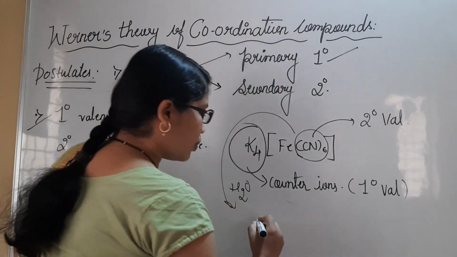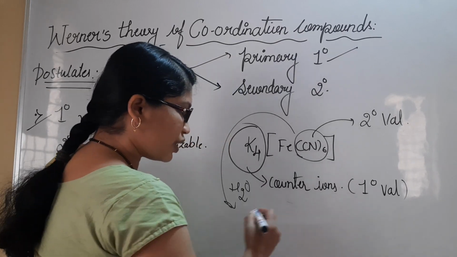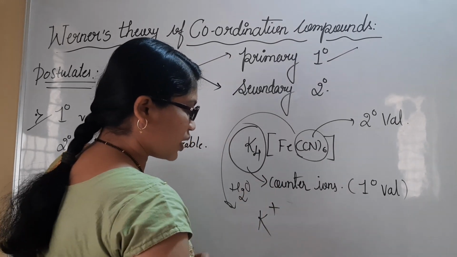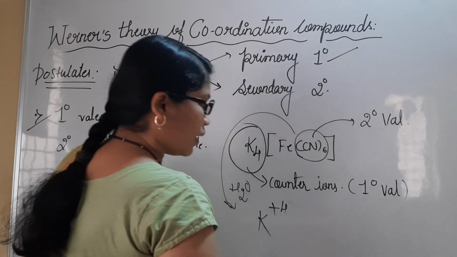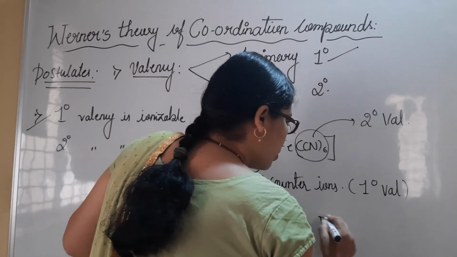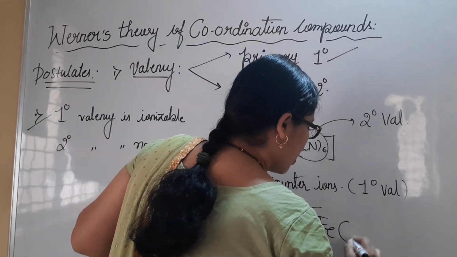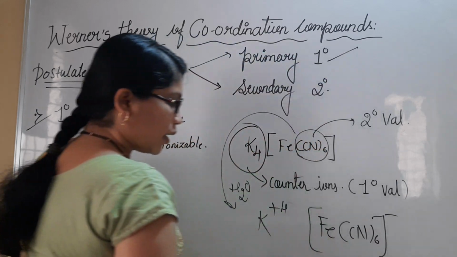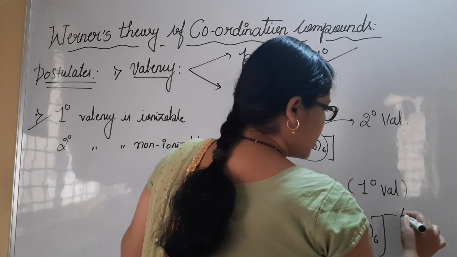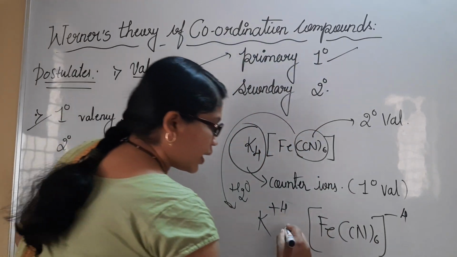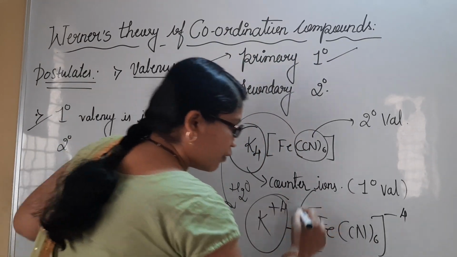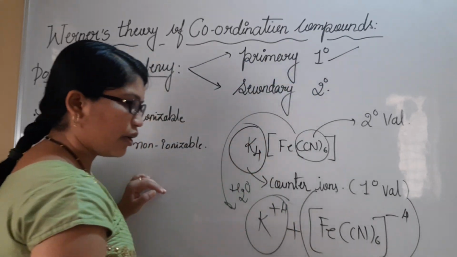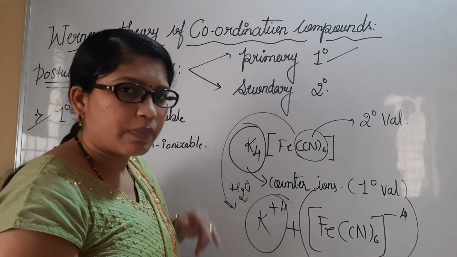One is a positive ion, K+, four of them, and the other is the complex ion [Fe(CN)6] with charge minus 4. So two ions are formed.